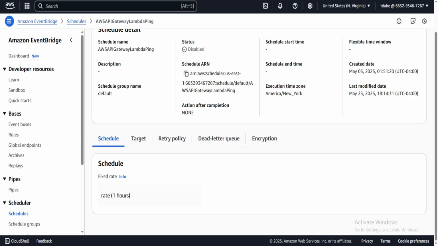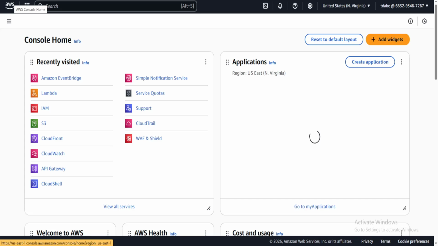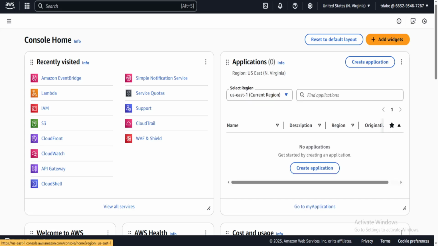So if you do end up using a Java Lambda, which you need to treat with care and use kid gloves, because it is historically one of the slower options when it comes to Lambda, you want to write it in a way where the client code is done before the handle request. You want to write it in a way where the client is reusable between invocations, and allow cold start to be optimized, to avoid situations where you're reinitializing your client, reinitializing network connections, reinitializing these different pieces. Now, from my personal perspective and my personal experience, I have been using US East for the majority of the changes.